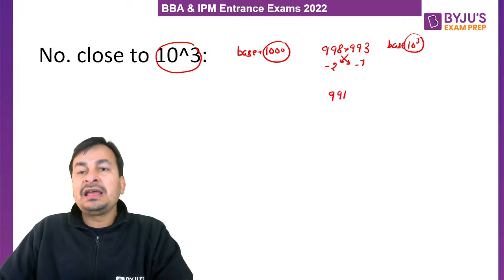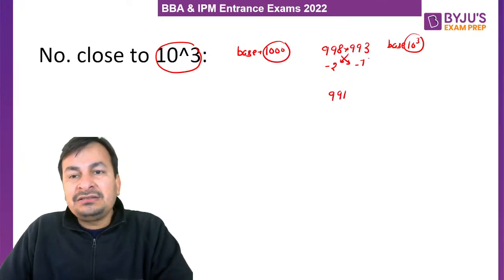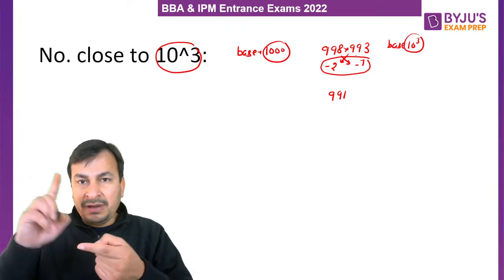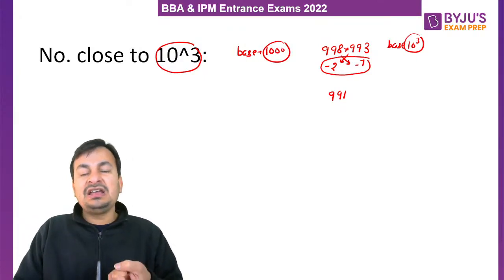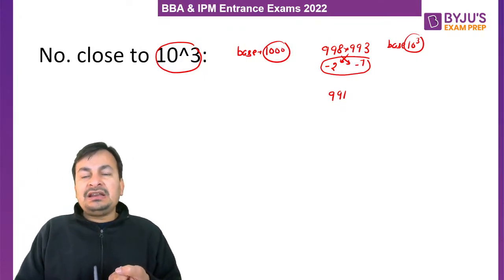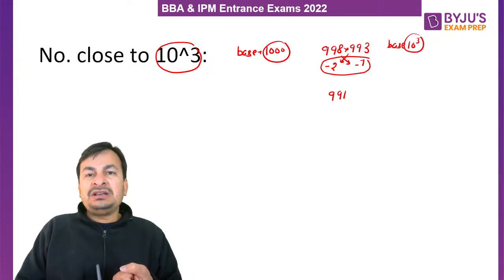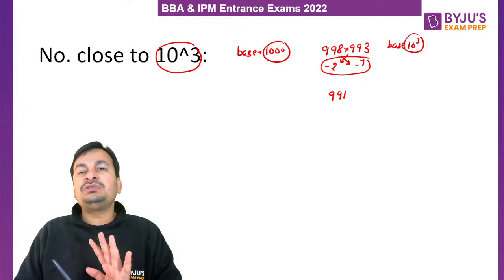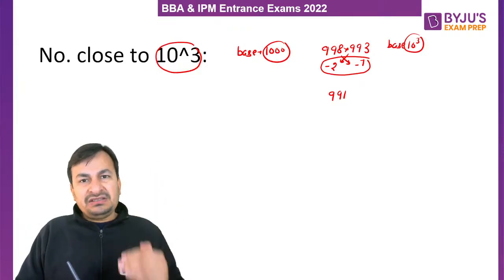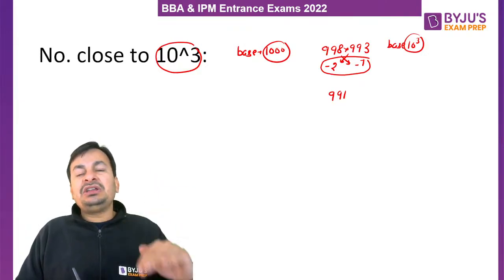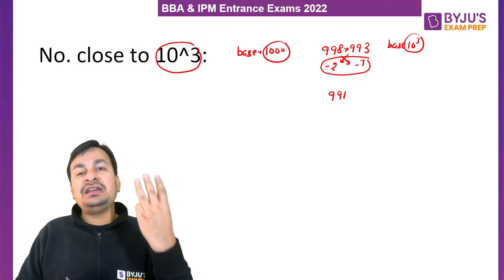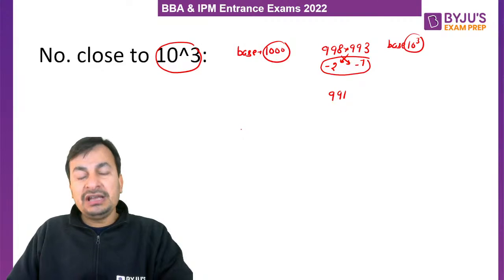Am I clear? And how do we get the second part of the multiplication, or the last three digits? My dear student, please keep in mind, when the base is 10 raised to the power 2 or its multiple, in that case we will get the last two digits by multiplying these two differences. And if the base is 10 raised to the power 3 or its multiple, in that case we will get the last three digits by multiplying these two differences.